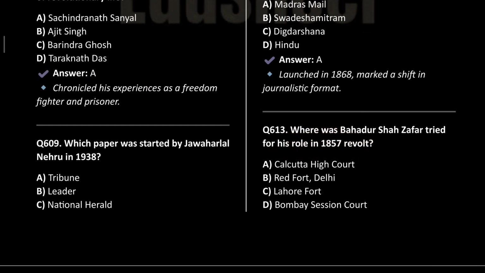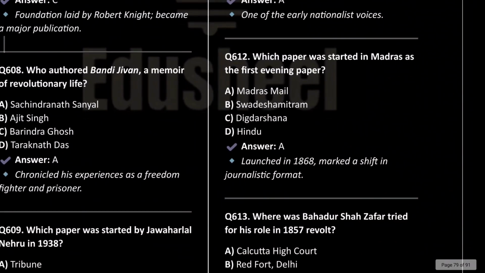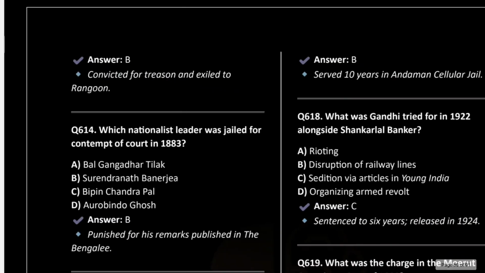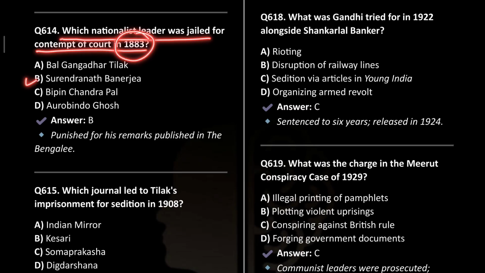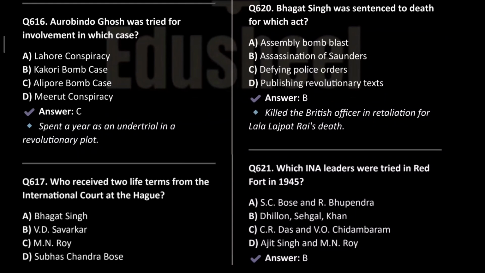Next is, where was Bahadur Shah Zafar tried for his role in the 1857 revolt? So this was in Red Fort, Delhi. Next, which nationalist leader was jailed for contempt of court in 1883? This was Surendranath Banerjee. Which paper led to Tilak's imprisonment for sedition in 1908? This was Kesari. He was exiled to Mandalay for 6 years. Aurobindo Ghosh was tried for involvement in which case? This was the Alipur bomb case.